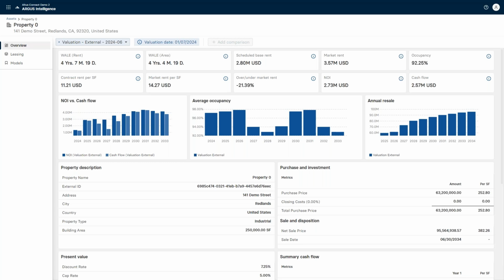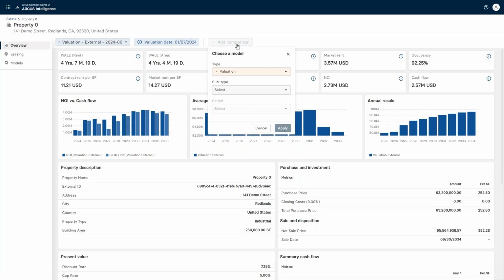Now we can take it a little bit beyond this as well. And this is where you start getting into some of the new things that people can't do very easily inside ARGUS Enterprise. And I alluded to this from that model screen, the ability to go in and compare what might be happening one version to the next. So in this example, because I'm looking at the Q2 value, maybe I want to see how this compared versus the Q1 value from the same year.